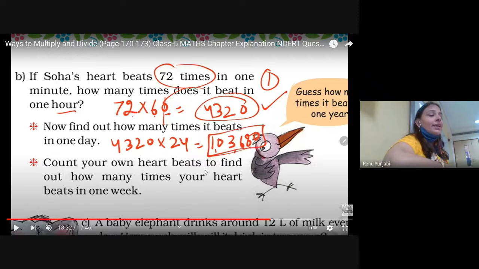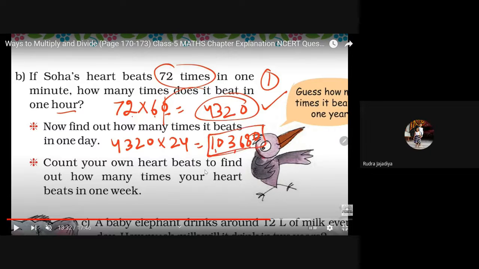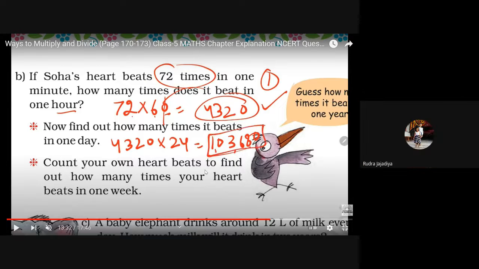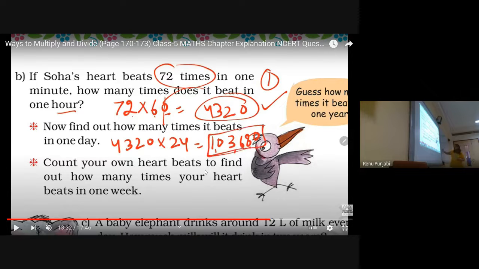So can we do it in this way also? 12 liters of milk every day. How many in 1 month? 12 multiplied by 30, we can do it? Yes or no, students? Yes, ma'am. 360. Ma'am, 360 liters of milk. 30 multiplied by 12, 36 and 1 zero will be added. So it is 360 liters in 1 month.